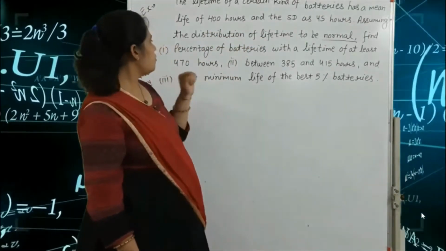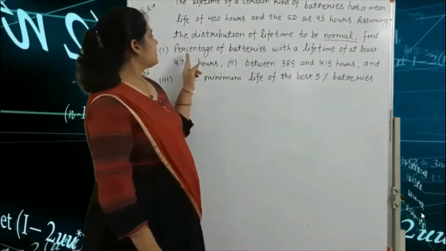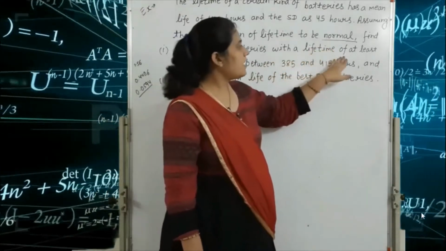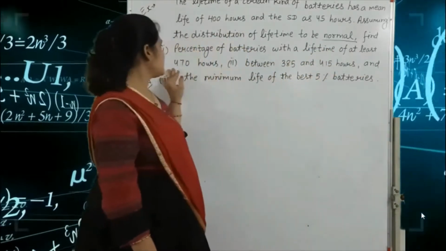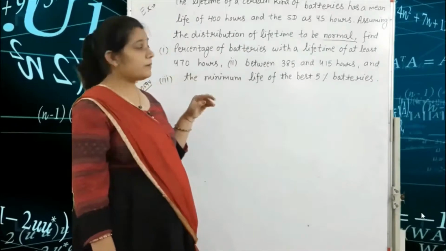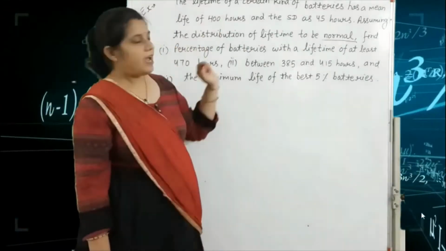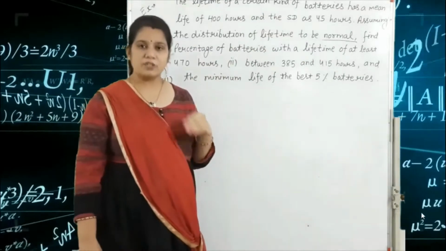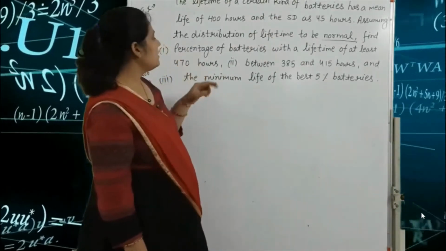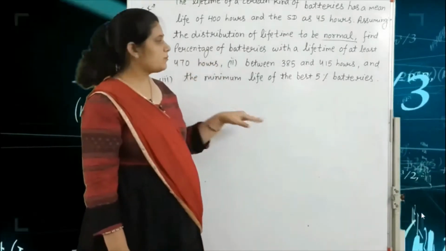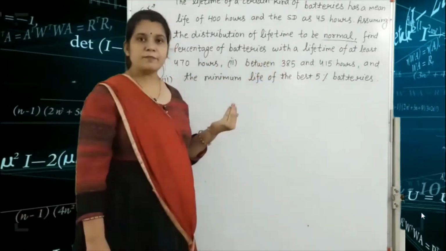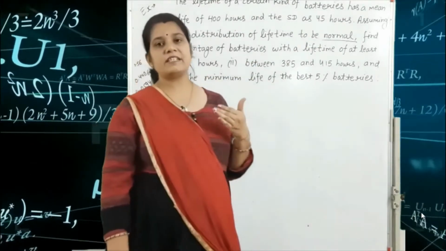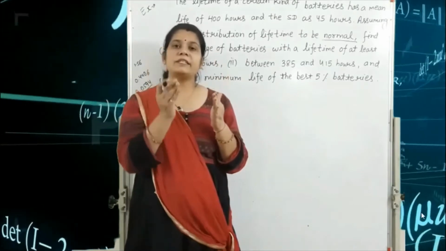Okay, so find number 1, the percentage of batteries with a lifetime of at least 470 hours. The mean is 400 and the standard deviation is 45 hours, that means sigma is equal to 45. At least 470 hours means the minimum limit is 470.